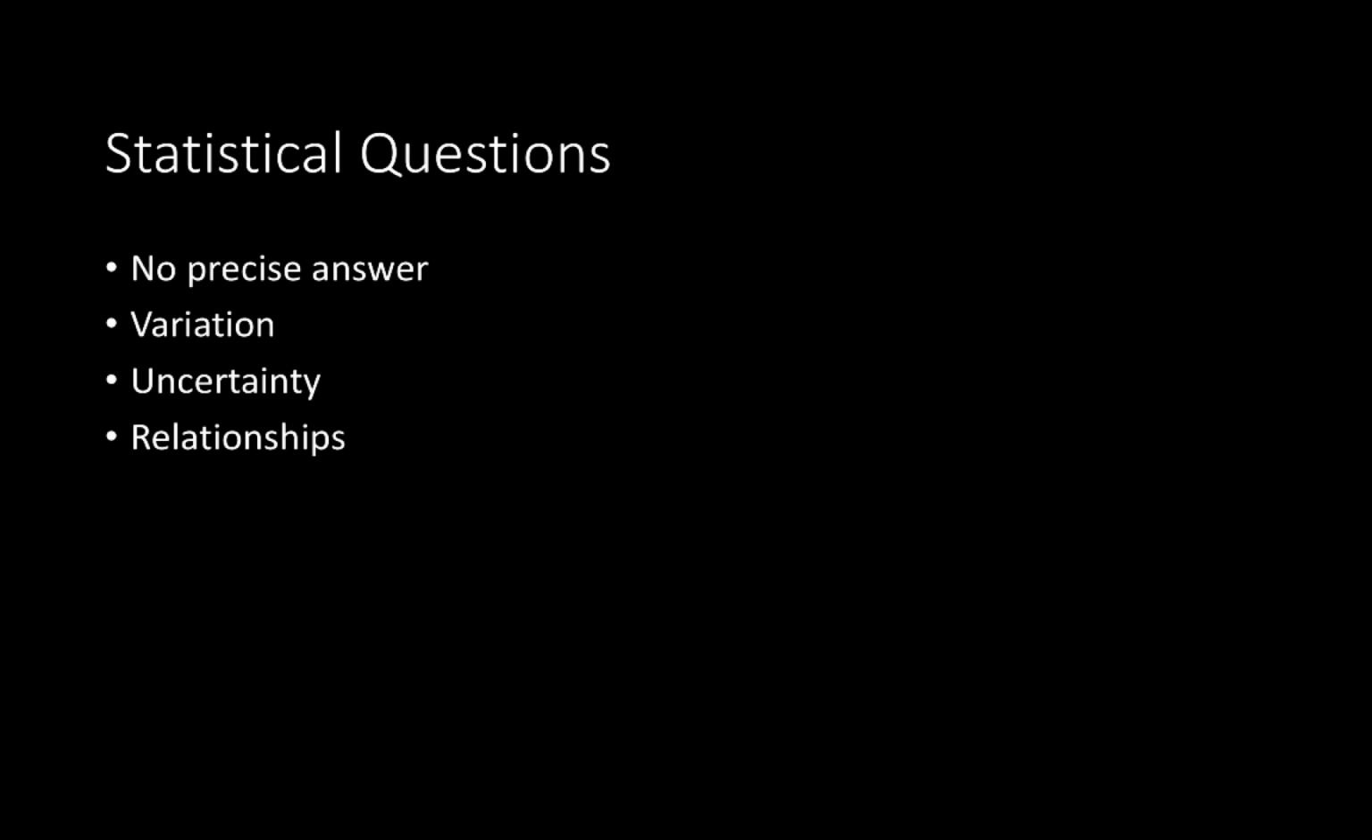Now, statistics are not always going to give us causation. In fact, most of the time they won't, but sometimes we can make those conclusions. But when we're looking for those kinds of relationships between populations where we have this variation and uncertainty, those are also statistical questions.